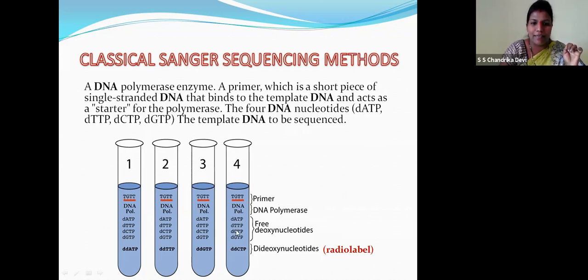Children, adenine, thymine, cytosine, guanine. These are free deoxynucleotides. Now children, what is dideoxy? I told you, these do not have any hydroxyl group on the 3' end. So this acts as the chain terminator.